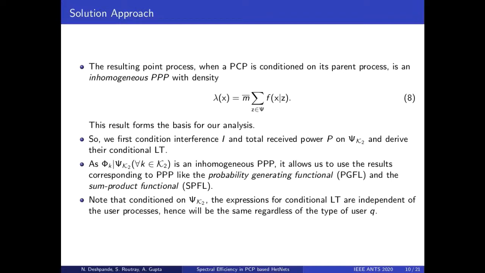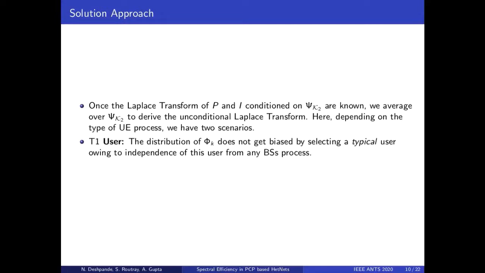Further, since we assume the conditional independence of UEs and base station processes, the expression for conditional Laplace transform that we derive is the same regardless of whether the typical user belongs to T1 or T2. The difference with user type arises when we average the conditional Laplace transform over the parent process to obtain the unconditional Laplace transform. Depending on the type of user process, we have two scenarios. In case of T1 users, the distribution is characterized by independent PPPs, so selecting a typical user would not bias the base station process phi q.